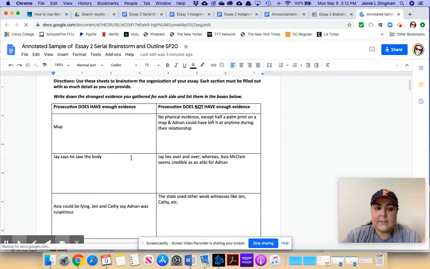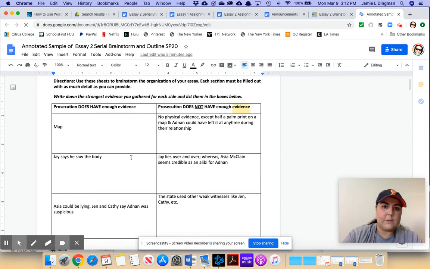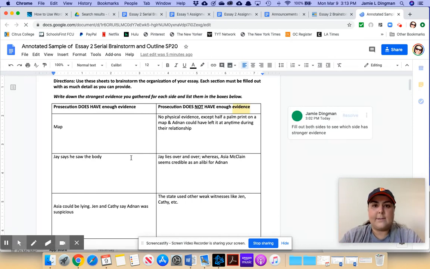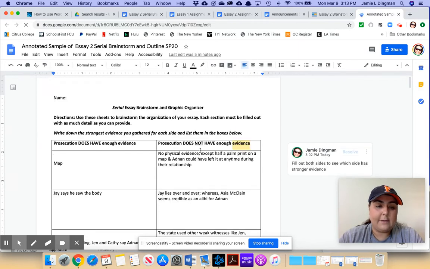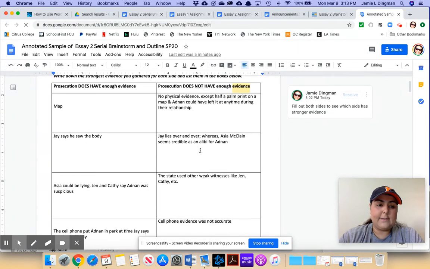What I'm asking you is, did the prosecution have enough evidence? We're not saying Adnan is guilty or innocent. That's not what we're really looking at here, right? We don't deal in terms of innocence. We deal in terms of guilty or not guilty based on the evidence that we have. So what you're looking at for this essay is, did the prosecution have enough evidence? That's what your claim is going to be. They either did have enough evidence or they did not have enough evidence.